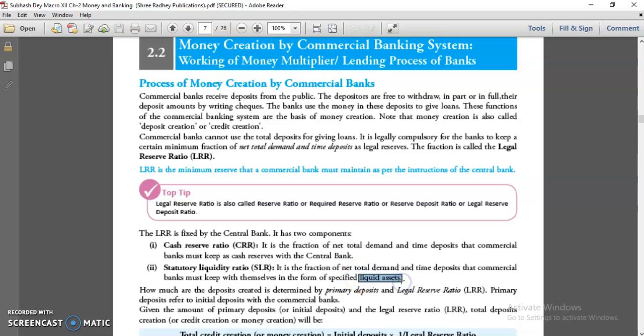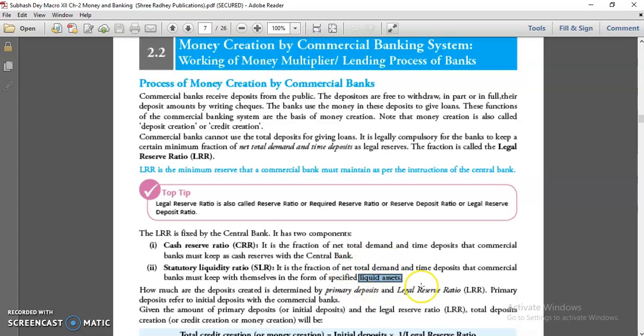I told you earlier liquid assets are short-term assets which can be easily converted into cash, like gold and marketable securities. Those should be short term.